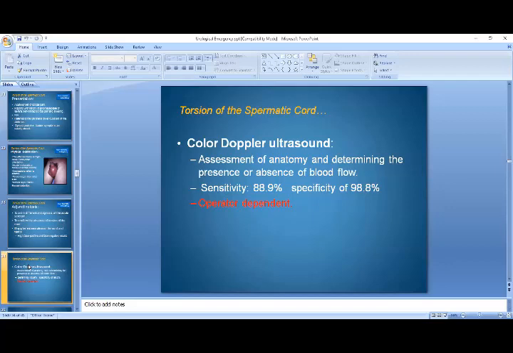I assume that you will be familiar with what is sensitivity and what is specificity. So with the sensitivity of 89% and the specificity of 99%, Doppler ultrasonography stands on the top of all the investigations to diagnose the testicular torsion.